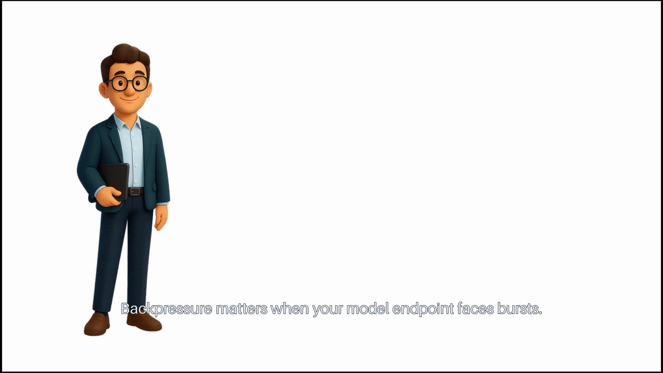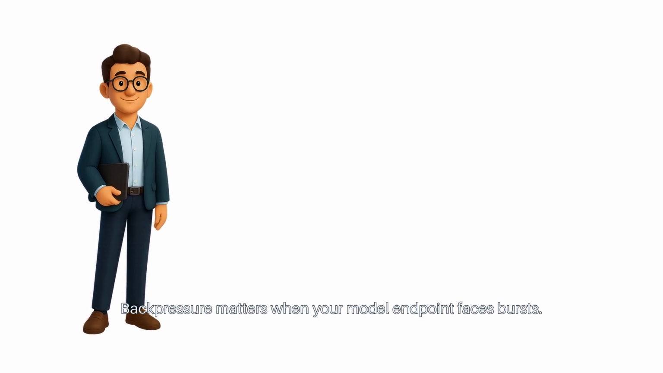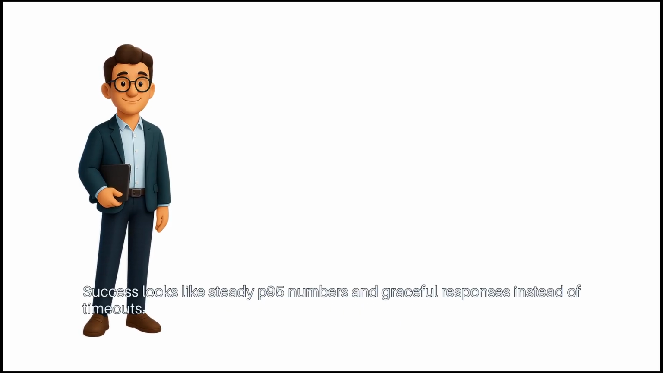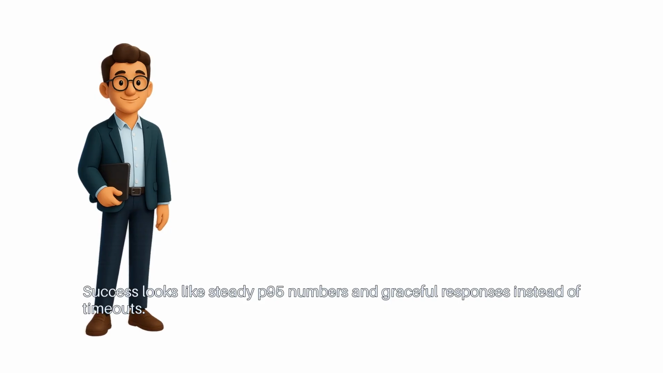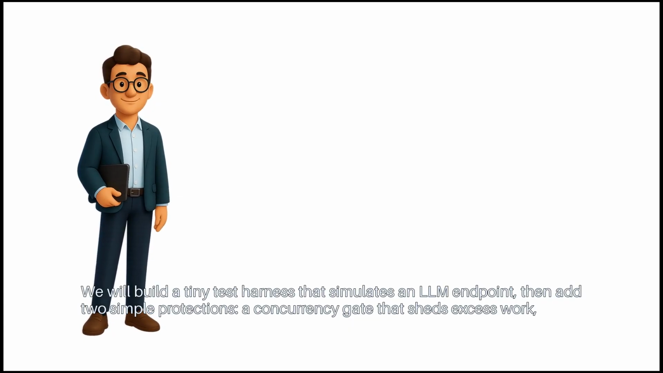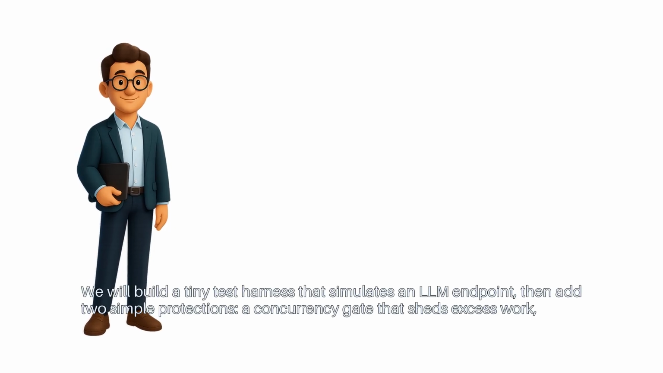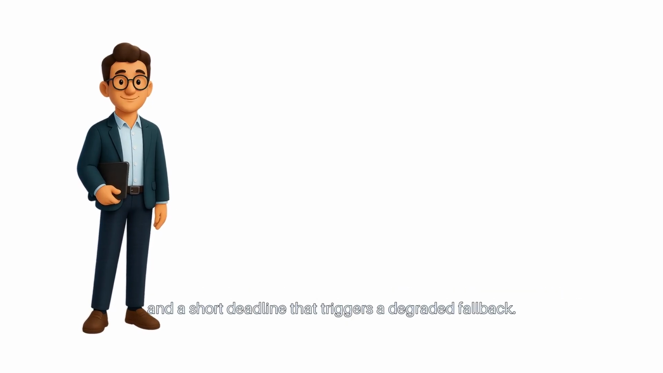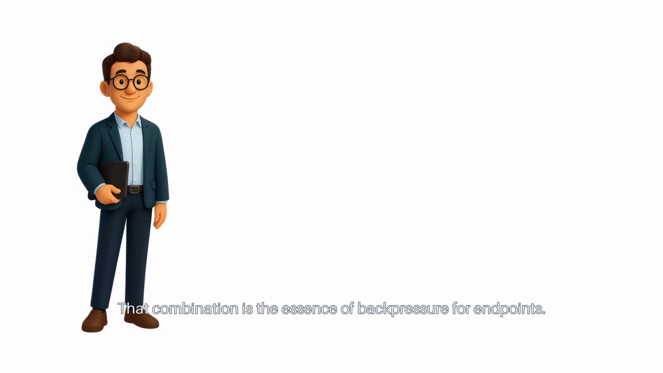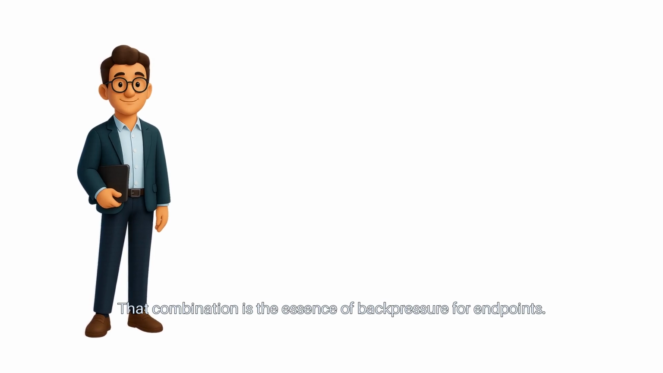Back pressure matters when your model endpoint faces bursts. Without limits, requests pile up. Latency balloons for everyone. Success looks like steady P95 numbers and graceful responses instead of timeouts. We will build a tiny test harness that simulates an LLM endpoint. Then add two simple protections: a concurrency gate that sheds excess work, and a short deadline that triggers a degraded fallback. That combination is the essence of back pressure for endpoints.